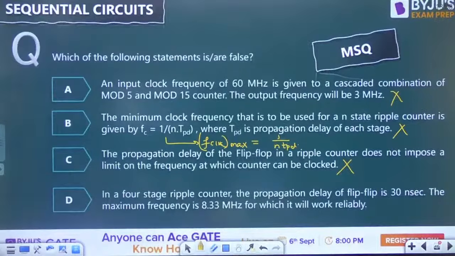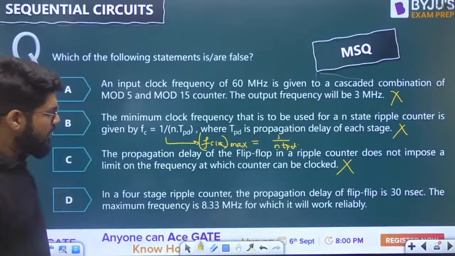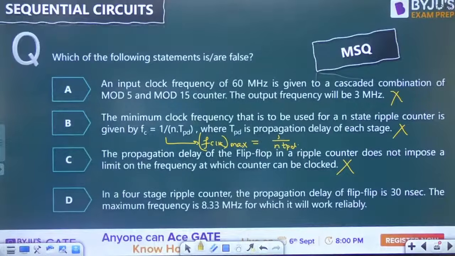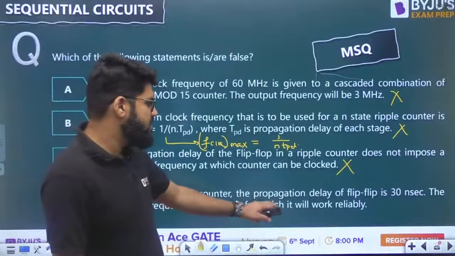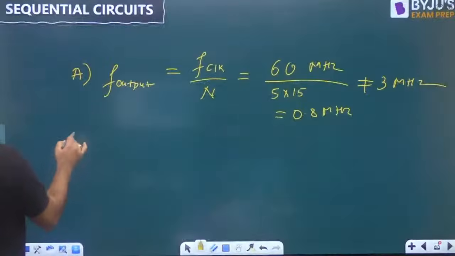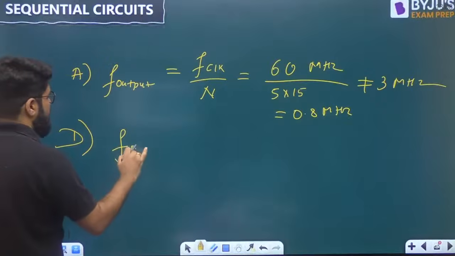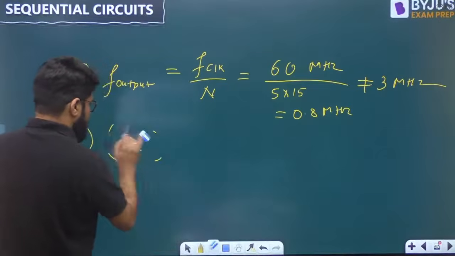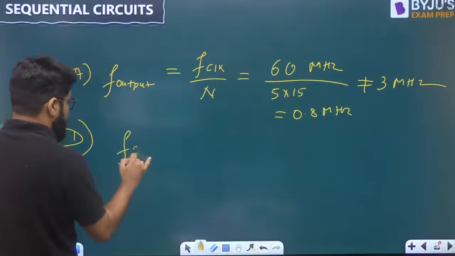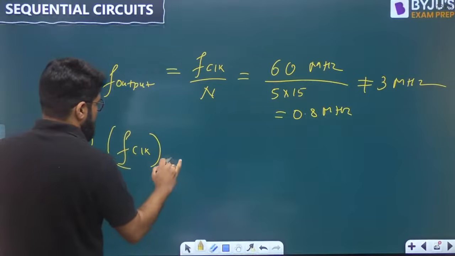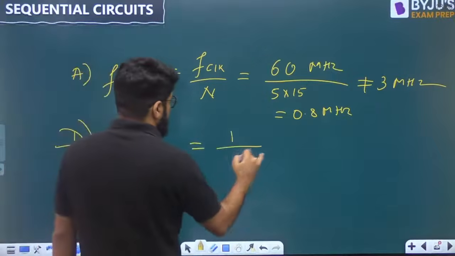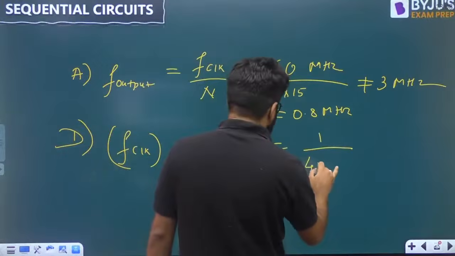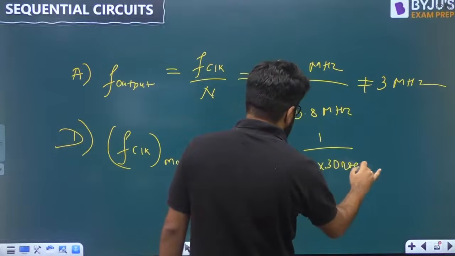Okay, last one. In a 4-stage ripple counter, the propagation delay of each flip-flop is 30 nanoseconds. What is the maximum frequency? Is it 8.33 megahertz, for which it will work reliably? Okay, option D, we will calculate. The maximum clock frequency for the ripple counter is given by 1 upon n TPD. They are talking about 4-stage and TPD is 30 nanoseconds.